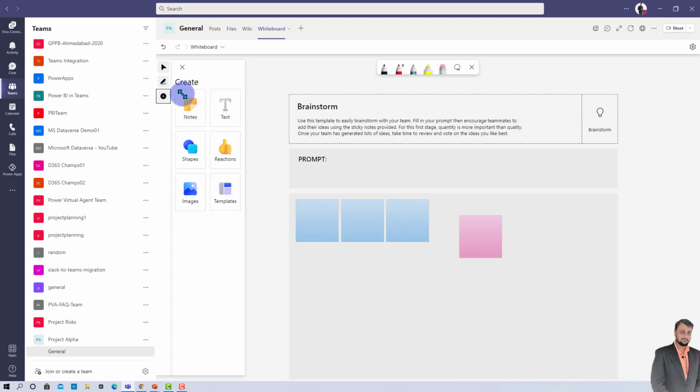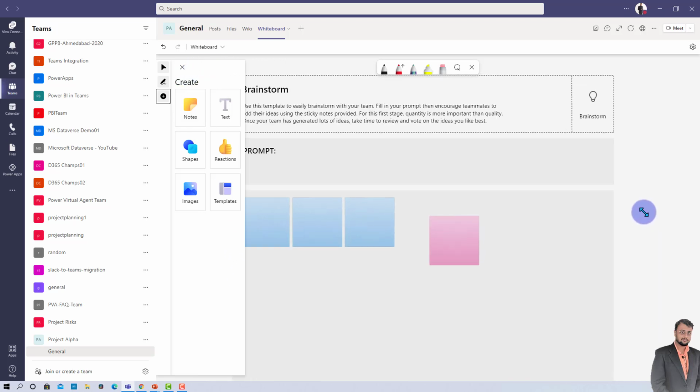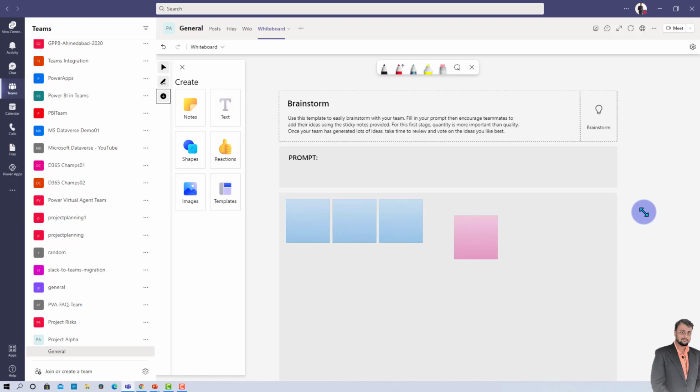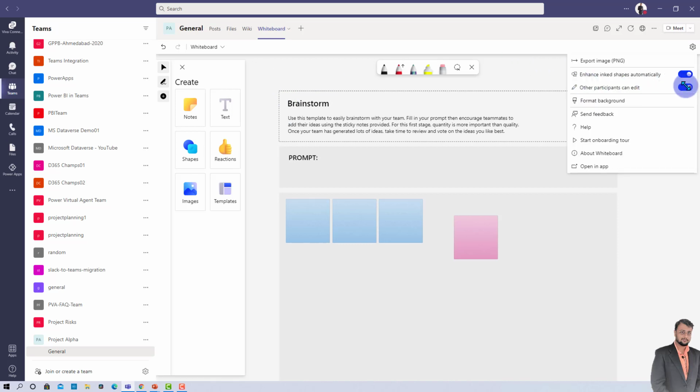So I think I covered almost every functionality of the newly rolled out whiteboard over here, and at this moment we have used the same thing in the Teams channel tab. Right now, as I told you, if you do not want to allow edit to someone, you can turn it off. That's all, right? So this is something which is really cool.